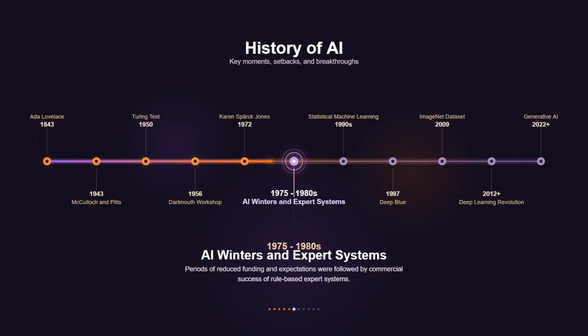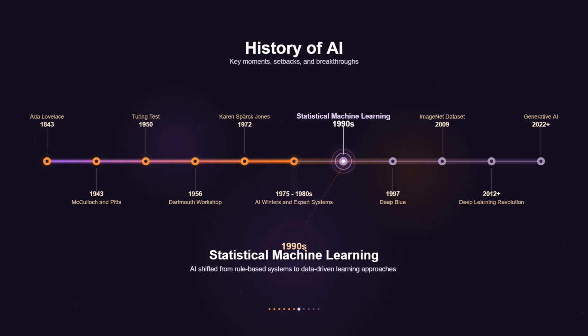During the 1980s, expert systems demonstrated that AI could still deliver practical value. These systems captured specialist knowledge using large collections of rules and were used in domains such as medicine, engineering, and finance. While effective in limited settings, they were difficult to maintain and could not easily adapt to new situations. In the 1990s, the field began shifting toward statistical machine learning. Instead of relying mainly on human-written rules, systems learn patterns from data. This change made AI more adaptable and allowed researchers to tackle tasks such as speech recognition, handwriting recognition, and